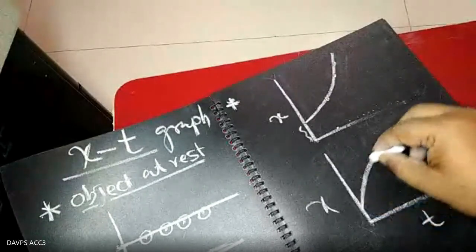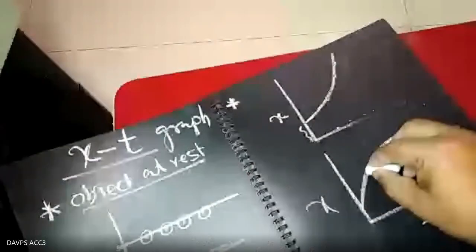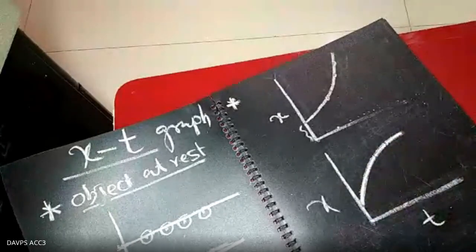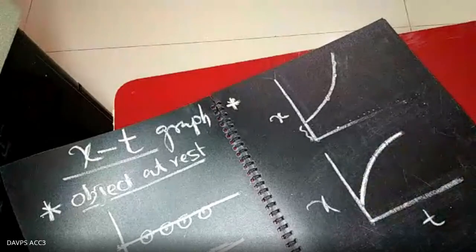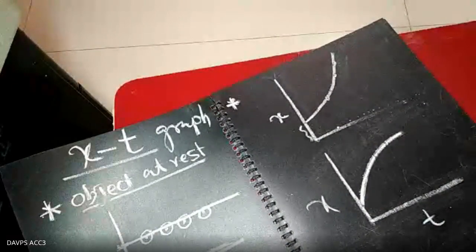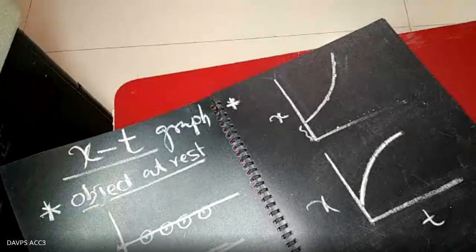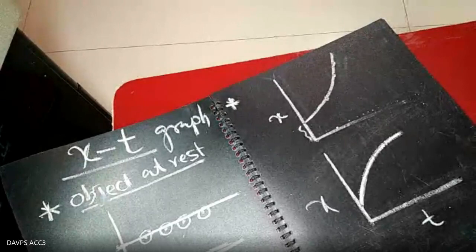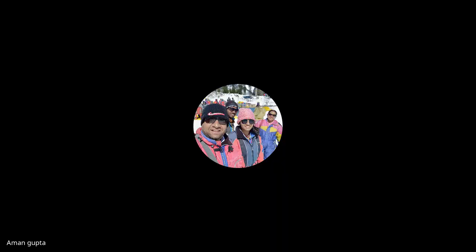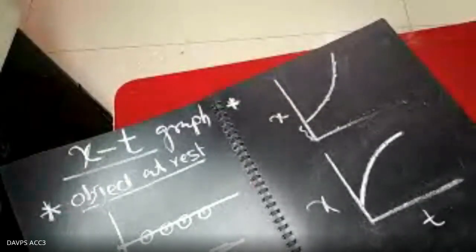If the slope falls down, that gives the idea of decreasing velocity, the speed decreases, velocity decreases. You can also get negative acceleration. In the first case it was positive acceleration. In this case we will find negative acceleration, retardation.